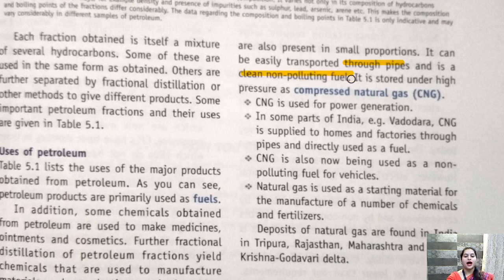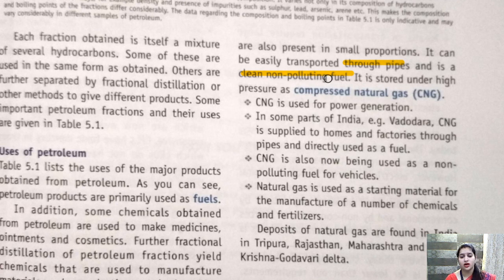Children, nowadays we are shifting towards natural gas. We are shifting towards compressed natural gas, that is CNG. This is the only reason why we are shifting towards compressed natural gas. Why? Because it does not contain any pollution. It is non-polluting fuel. Okay.